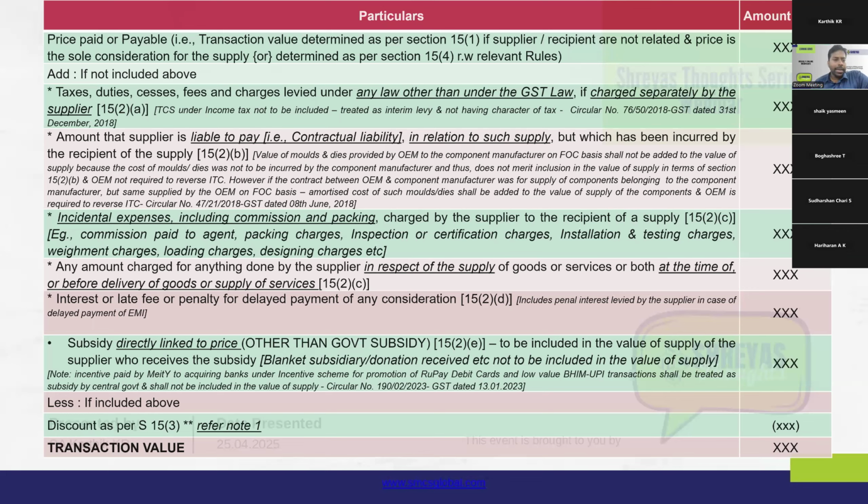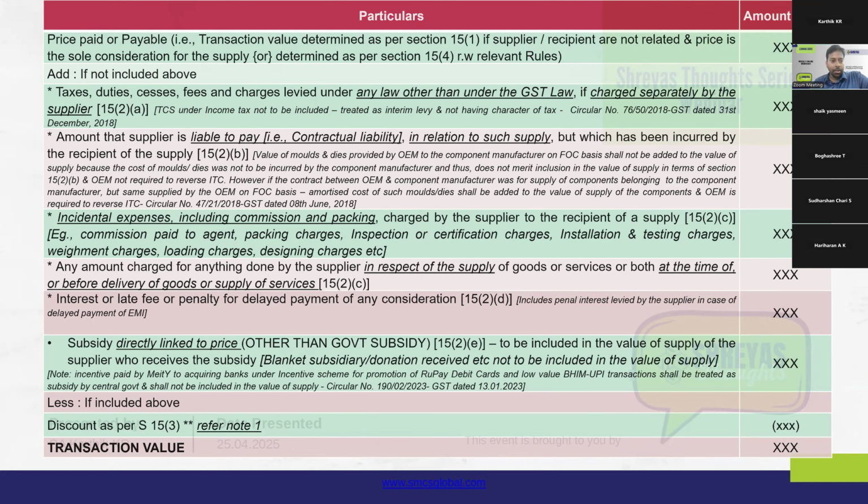First, any taxes, duties, cesses, or any amount that is levied as a tax other than the GST component, including GST cess, if it is separately charged by the supplier, in that case that amount should be added to the value of supply. For example, if the landowner is letting out the property on rent, in addition to the rent, he is also charging the tenant the municipal taxes that he has paid.